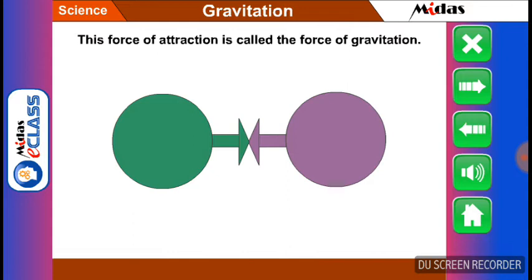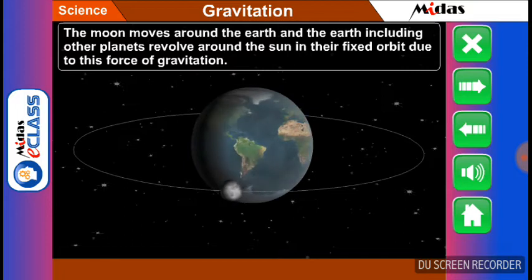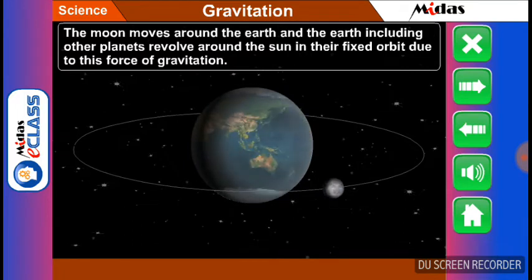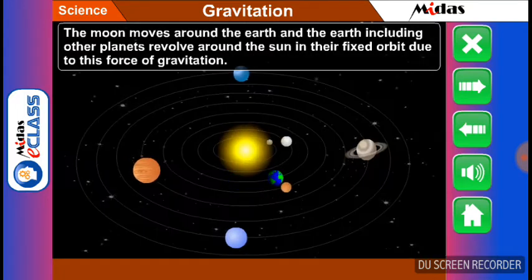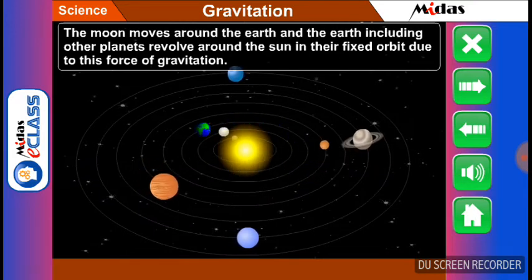This force of attraction is called the force of gravitation. The moon moves around the earth, and the earth, including other planets, revolve around the sun in their fixed orbit due to this force of gravitation.